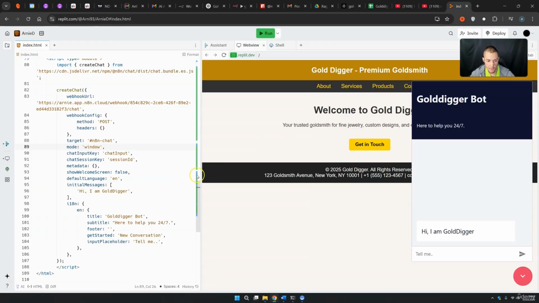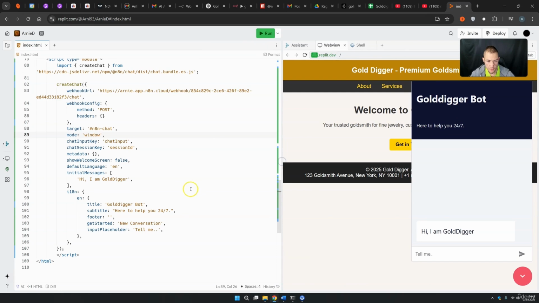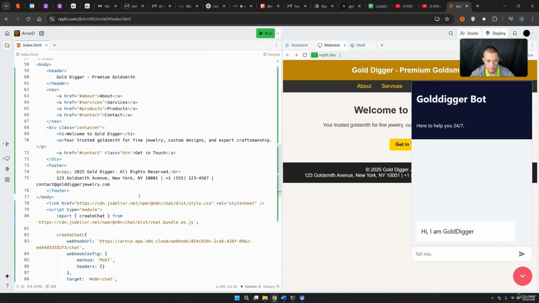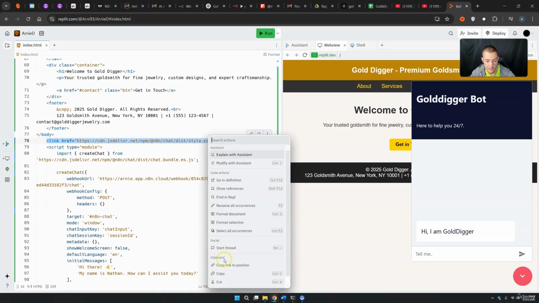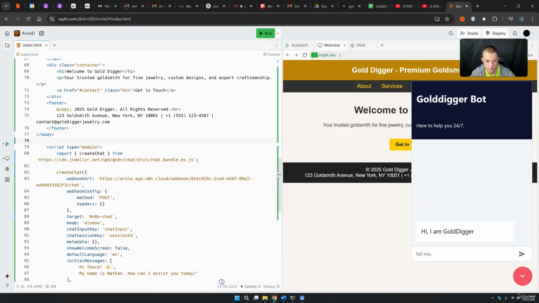If we come back here to our code, let's just make this a little bit bigger. And if we scroll up, if you come here to your body, as soon as we started to import these, you see this right here. Link href is this right here, and then we have this specific style sheet. What we want to do right now is to cut this. So you simply copy this line from here until here, and then you need to cut this line. So cut it. Then after body, this is the next thing that starts, this script type.